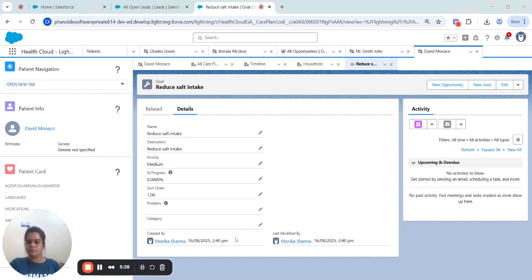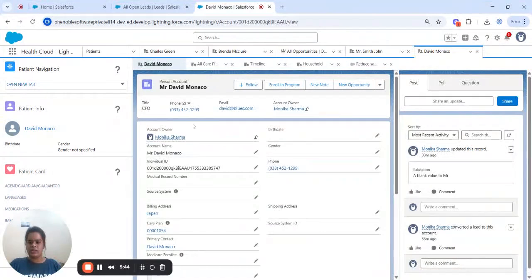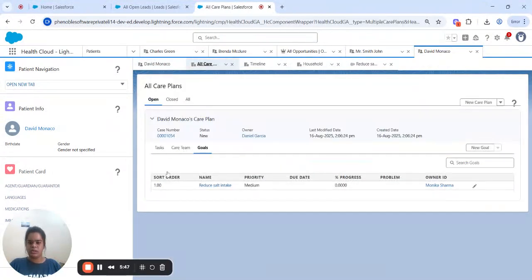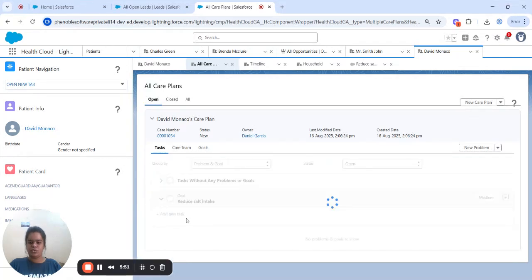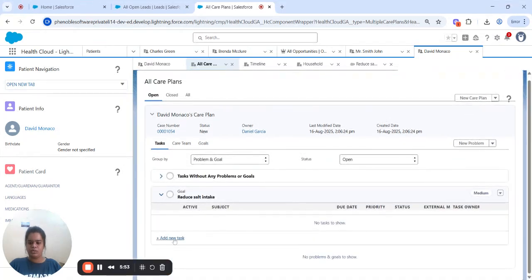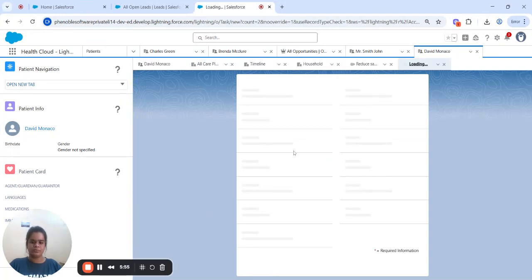Now let's create the task for this patient. Just go to the David Maneko care plan. Now we are going to create a task here.